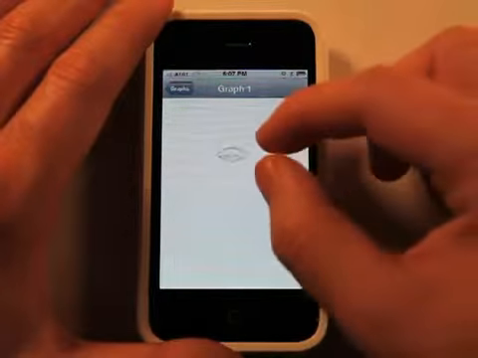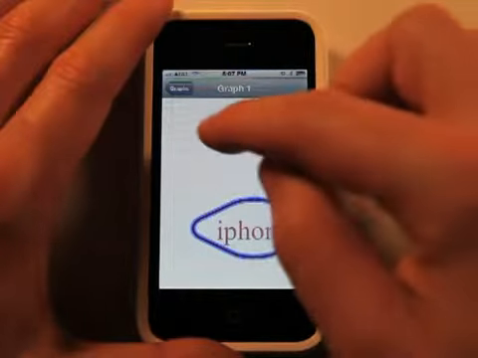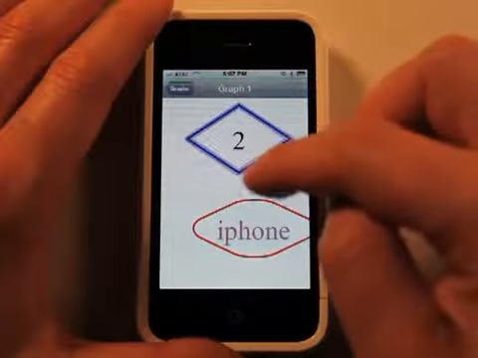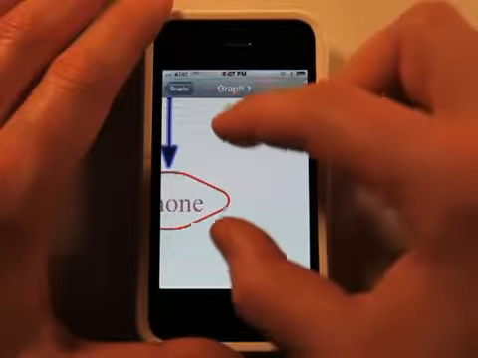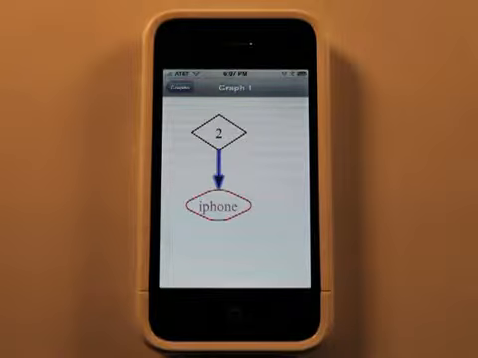Alright, so now we've got our deal here. I could zoom in on that. Could draw another one here, link them together. So you get the picture. This is for creating flowcharts and different stuff.